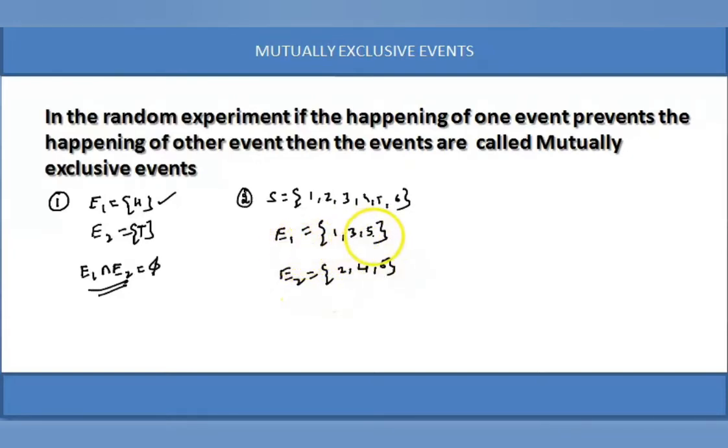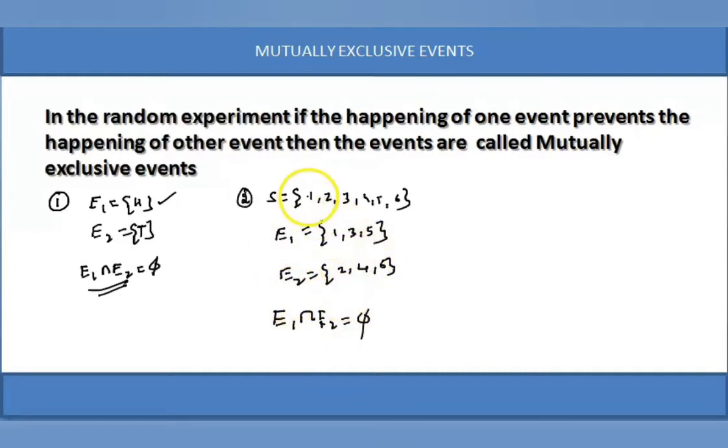So if an element of E1 appears on the die, it prevents the E2 elements. Therefore, E1 and E2 are mutually exclusive. Mathematically, E1 intersection E2 is equal to phi. Therefore, E1 and E2 are called mutually exclusive events.